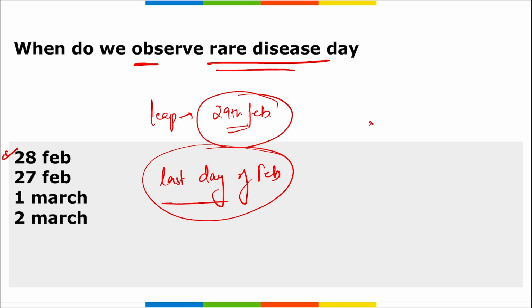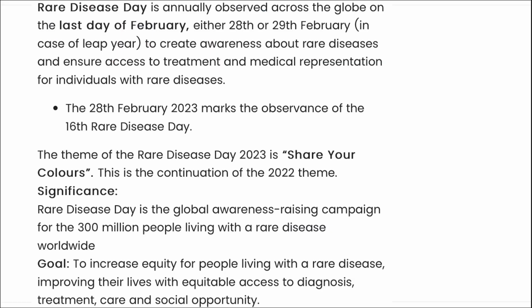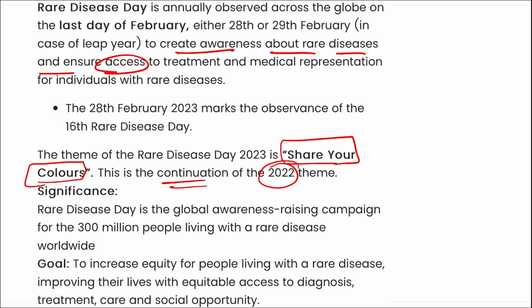In the year 2023, it was the 16th edition of Rare Disease Day that was observed. Then you can remember the theme of this day, that is Share Your Colors. This is the theme of Rare Disease Day, and this is the continuation of the 2022 theme. Alright, important. So, why do we observe this? To create awareness about rare diseases and to ensure access to treatment and medical representation for individuals with rare diseases. So that's all for the day, friends.